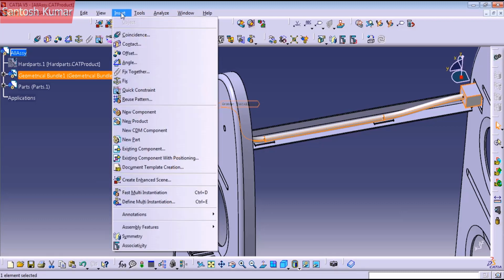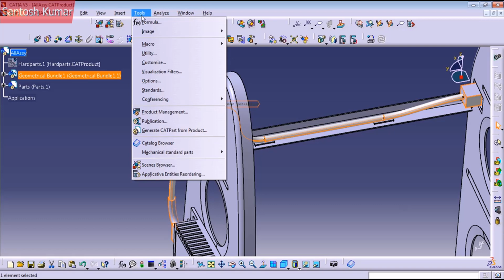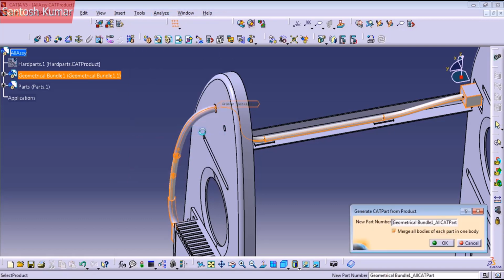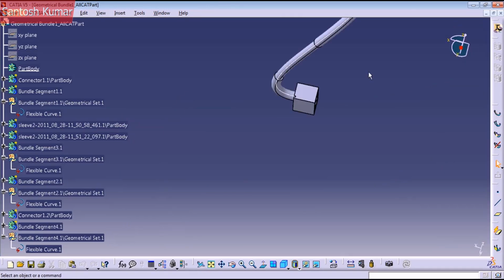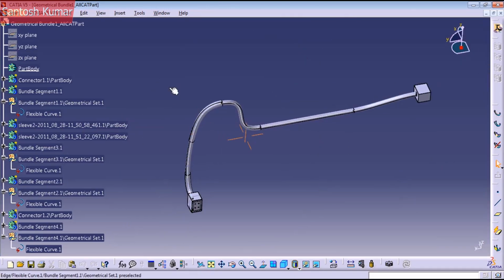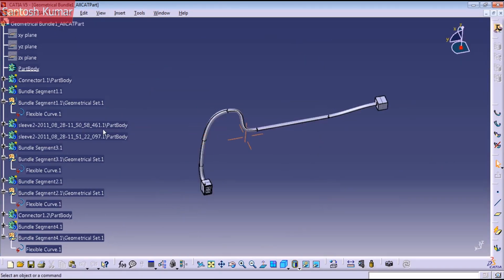So we're going to Tools. You can see here, Generate CAT Part from Product. You can give a name for your CAT part and merge all bodies, or you can select or unselect. I like to select. Just press OK, and it's going to create a new product with the CAT part, as you can see here.